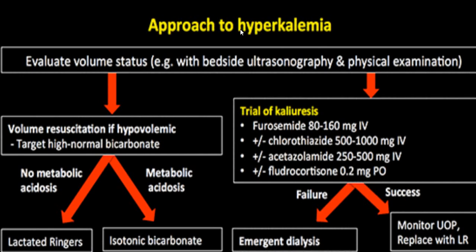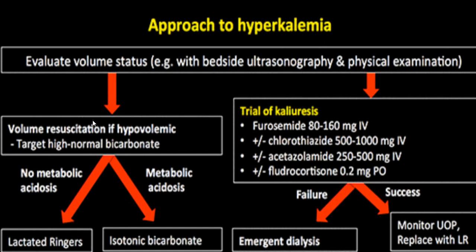We already mentioned repeatedly that the main important complication which is dangerous is hyperkalemia. So first volume status should be corrected, and to find out the volume status, bedside ultrasonography for inferior vena cava collapsibility should be done. Physical examination should be done.